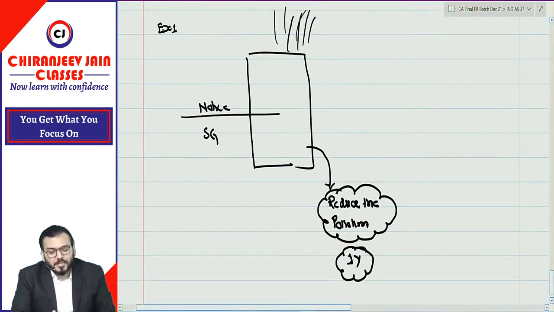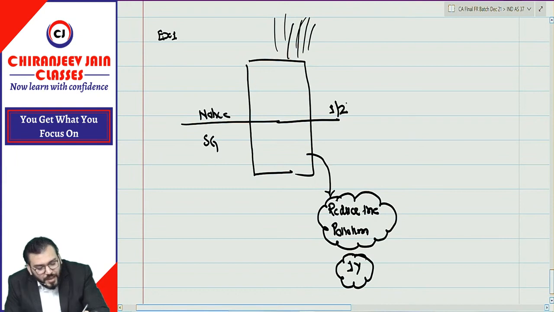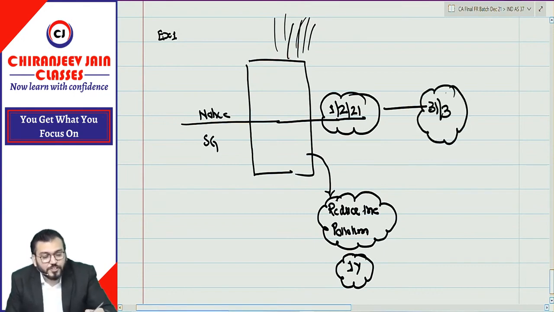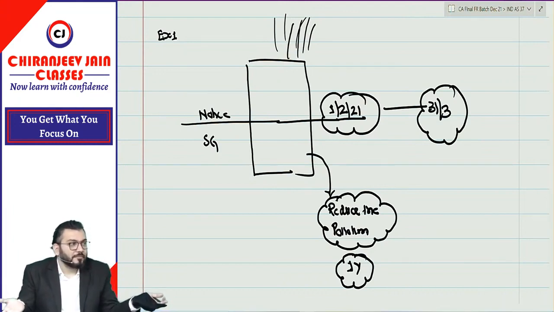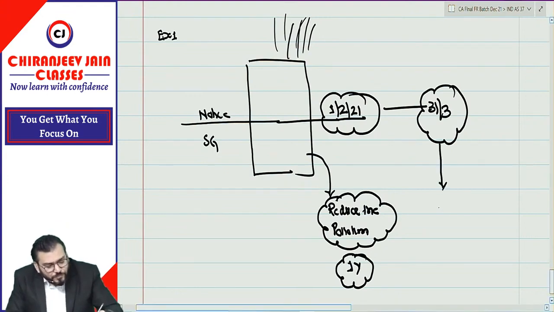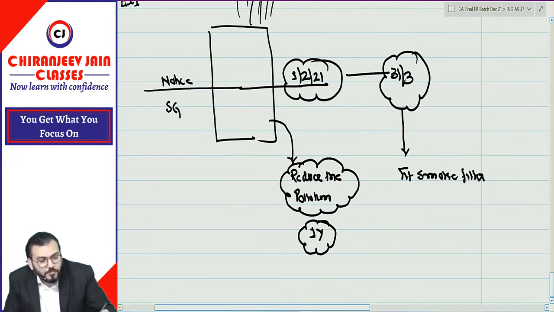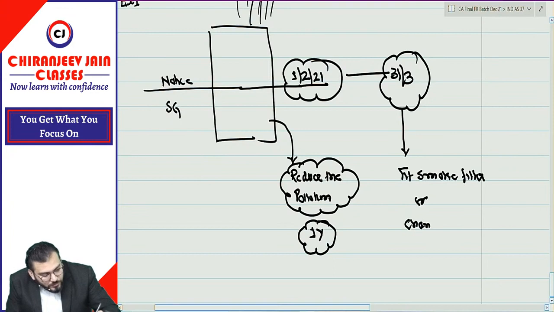Understood? Right now, suppose the notice we have received is on 1st Feb 2021. Quite possible. And now it is 31st March. Till now management has not decided what needs to be done. Correct? Means either they need to fit a smoke filter, or they need to change the production process.